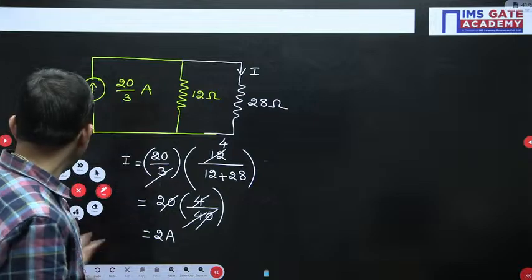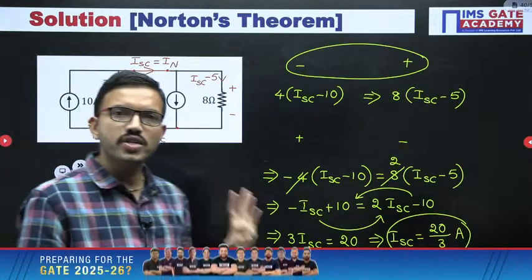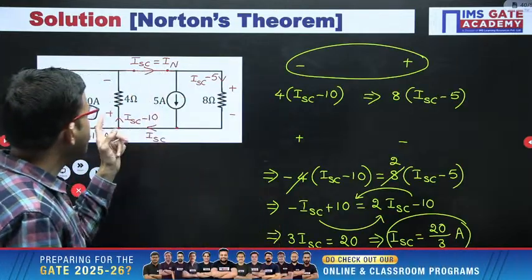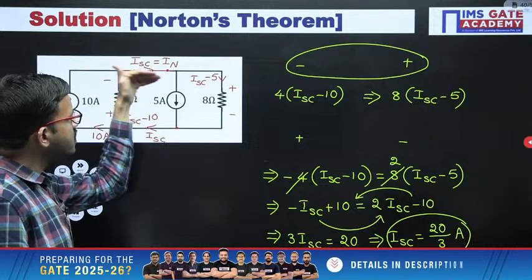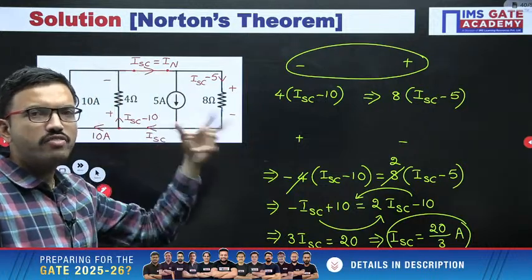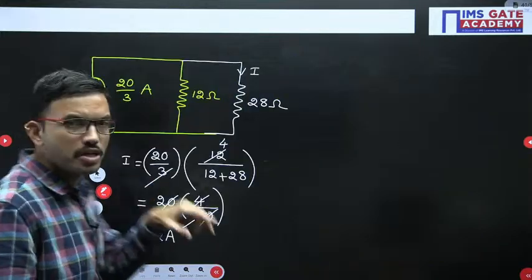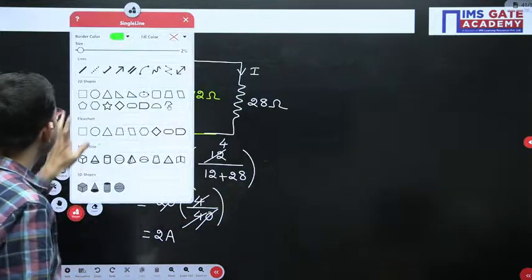Okay, in this way we can solve by using Norton's equivalent circuit. Okay, in order to find out Norton's equivalent circuit, you can find the Norton's current, that is nothing but short circuit current. After that you can find the Norton's equivalent resistance, or one more approach from your Thevenin equivalent circuit.